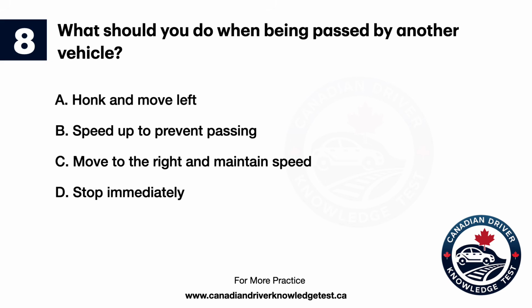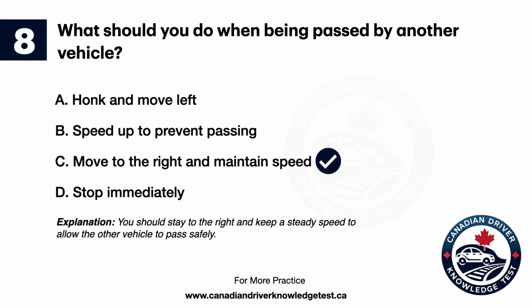Question 8. What should you do when being passed by another vehicle? A. Honk and move left. B. Speed up to prevent passing. C. Move to the right and maintain speed. D. Stop immediately. The answer is C. Move to the right and maintain speed. Explanation. You should stay to the right and keep a steady speed to allow the other vehicle to pass safely.